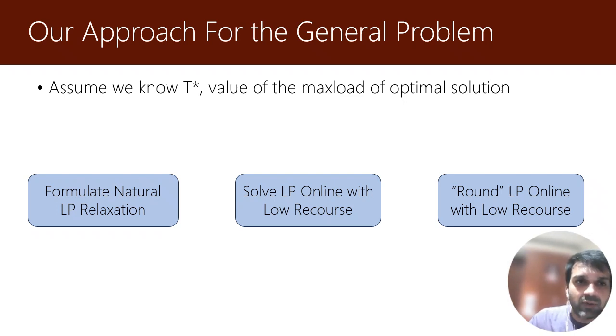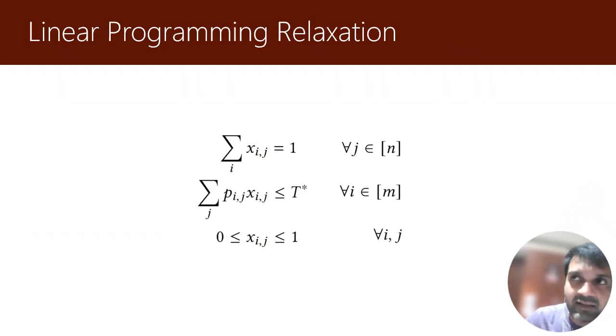So what's the natural LP relaxation? It's the standard relaxation that we have all seen oftentimes in scheduling theory. There's a variable xij which denotes the extent to which job j is assigned to machine i. The first constraint says that every job must be fractionally assigned to at least one machine. The second constraint denotes that the total load on any machine, which is the sum over all j of Pij times Xij, should be no more than T star, which we assume we know. And the last one says that these fractions are between 0 and 1.